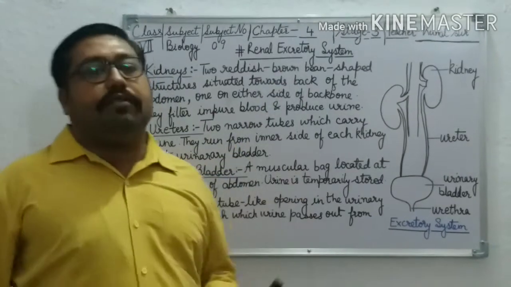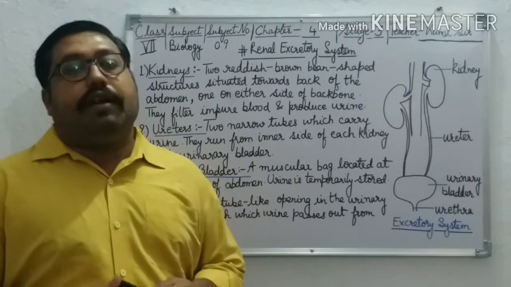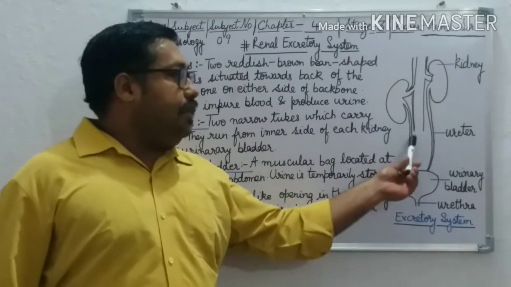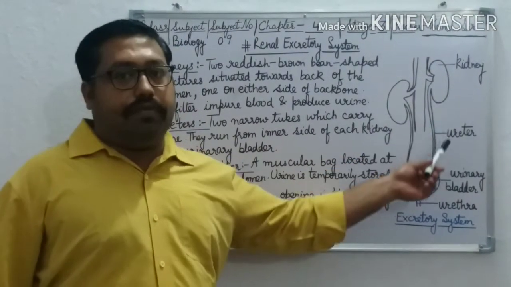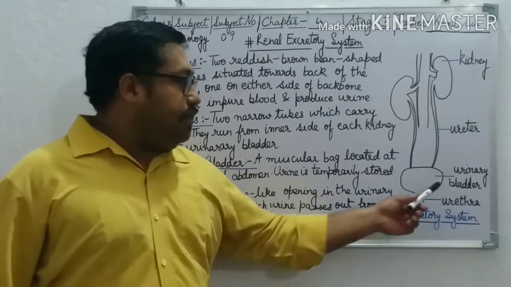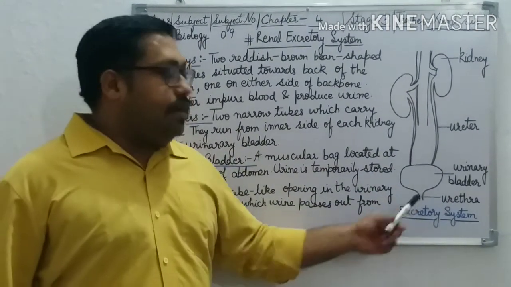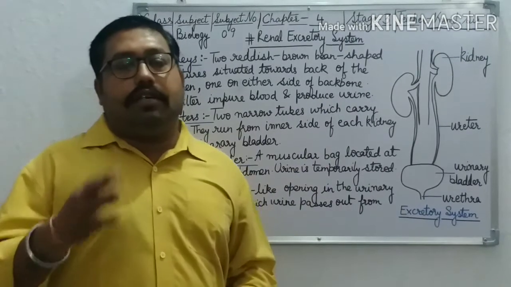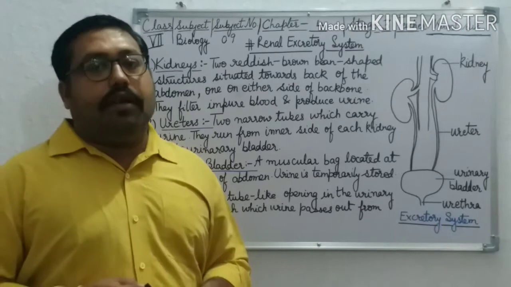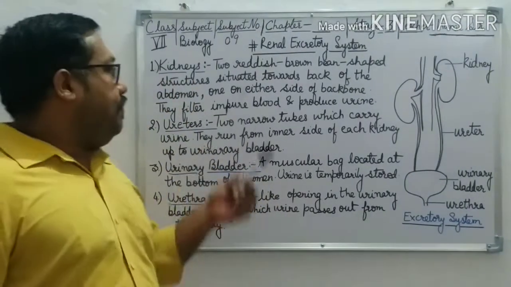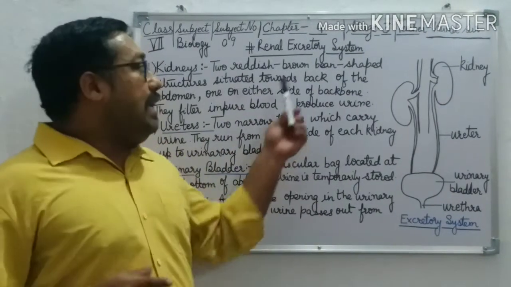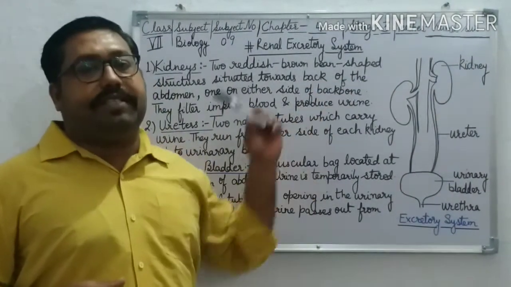Now let us discuss the renal excretory system. The renal excretory system includes the 2 kidneys, the 2 tube-like structures called ureters, the bag-like structure urinary bladder, and urethra. These 4 organs together form the renal excretory system. Now let us study them in detail. First of all, kidneys. Kidneys are 2 reddish brown bean-shaped structures.